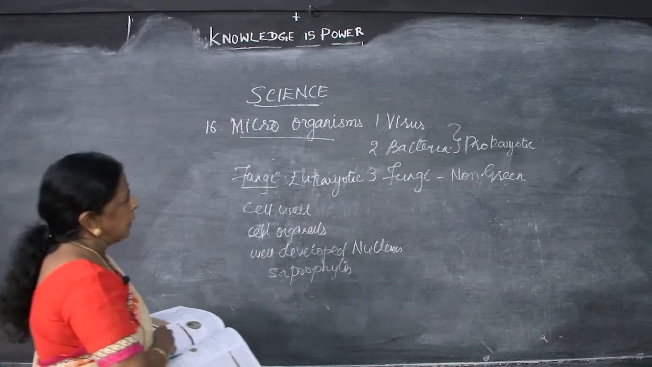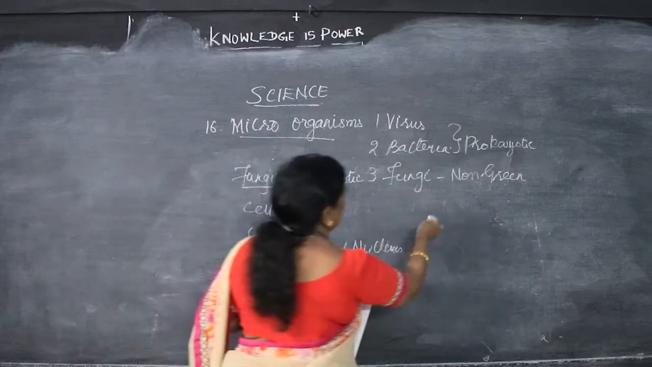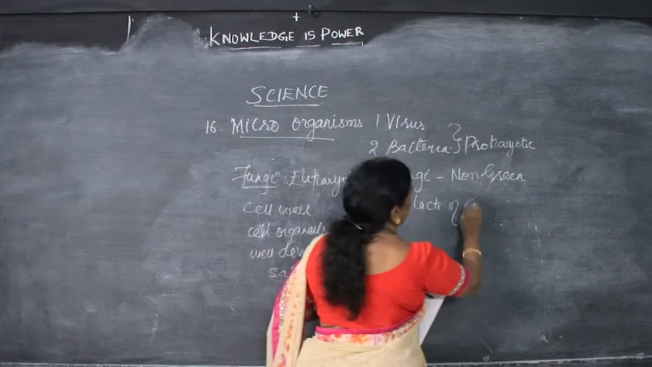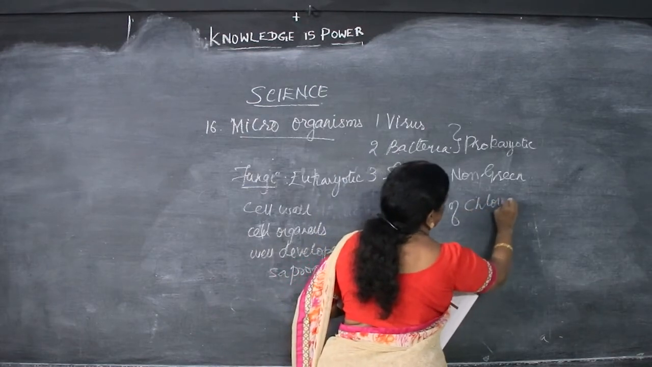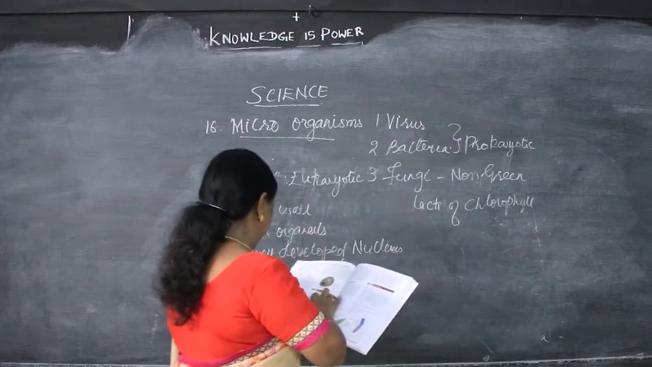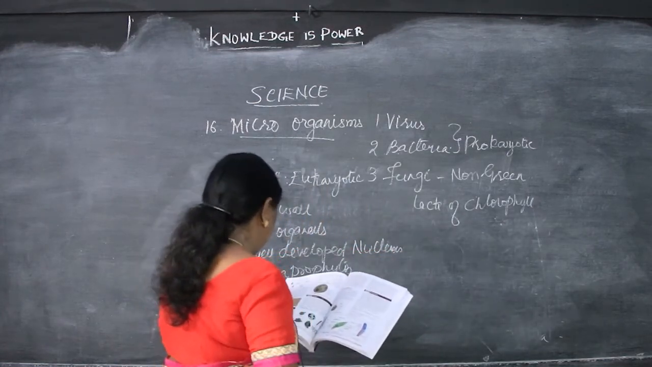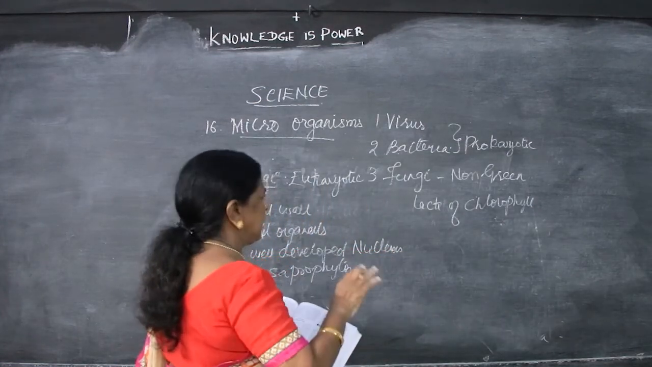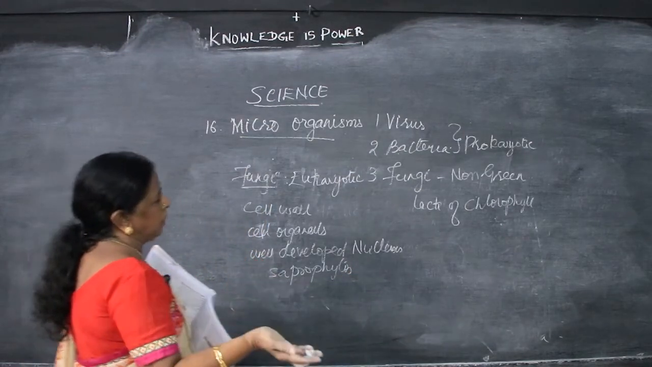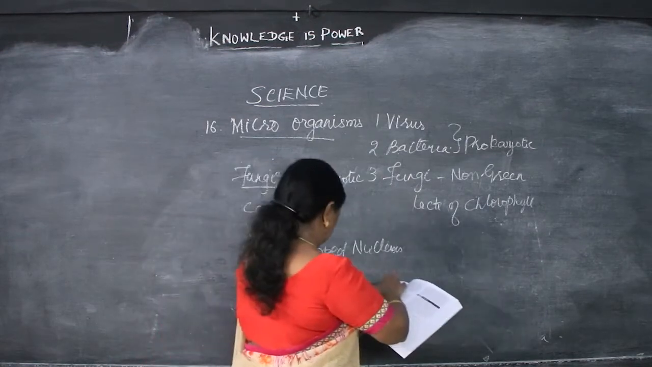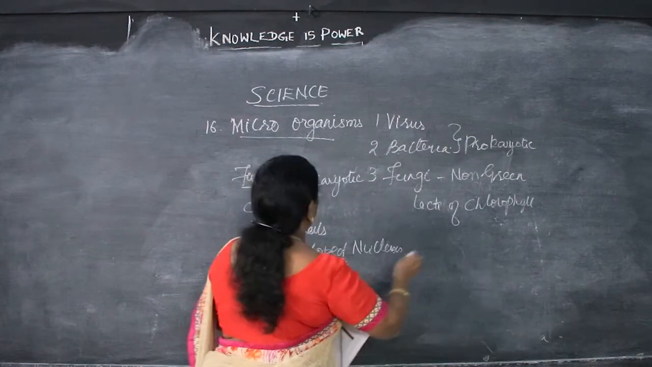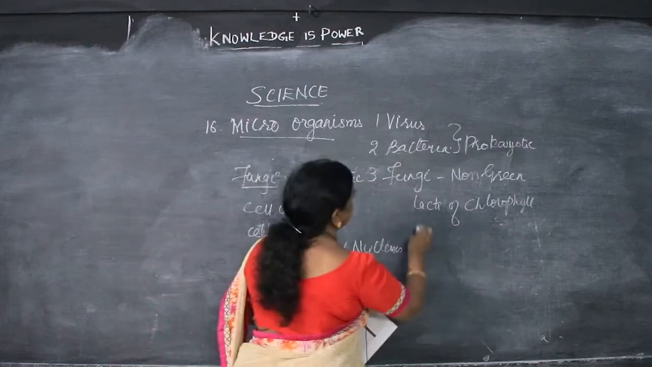They don't have chlorophyll, I said. Non-green means what? Lack of chlorophyll. What gives the green color? It comes from chlorophyll. There is no chlorophyll, so it is non-green. So they grow in dark areas also. They may be unicellular or multicellular. The study of fungi is known as mycology.